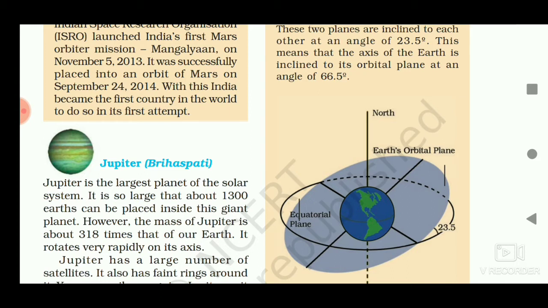So these two planes are not the same. They are inclined by 23.5 degrees. That means the axis of rotation of the Earth is not the same as the orbital axis. So it is inclined by 66.5 degrees. And because of this inclination, we see different seasons throughout the year on the Earth's surface.